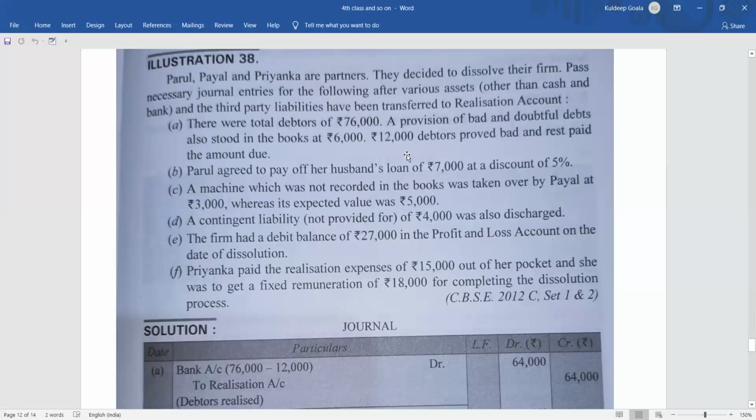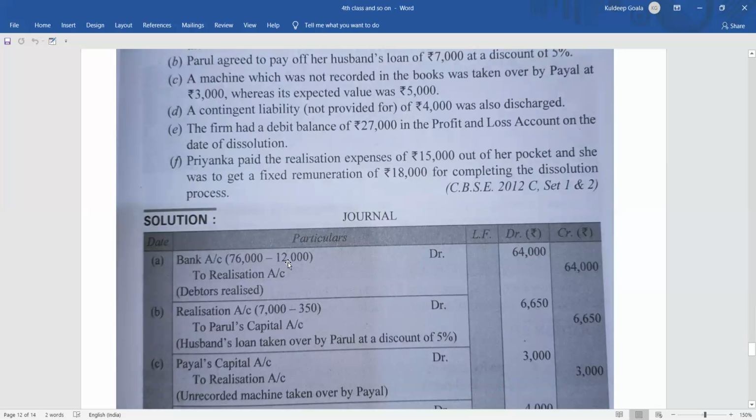The general entry will be like this: bank account debit to realization account 64,000, isn't it? Bank account debit, 76,000 minus 12,000, which is 64,000. So bank account debit to realization account 64,000.